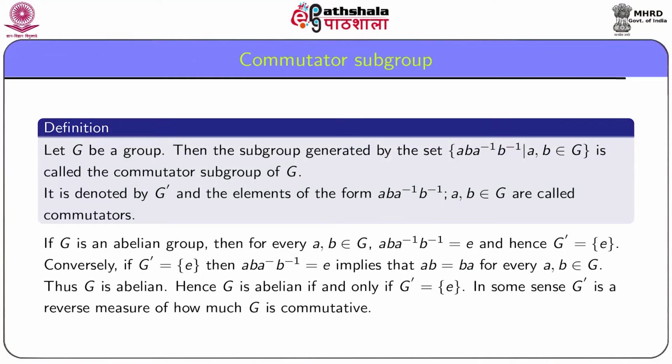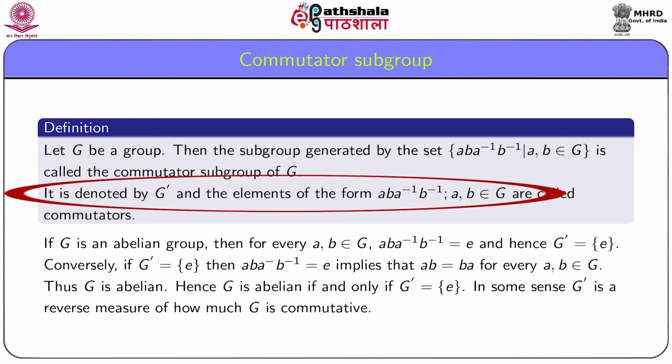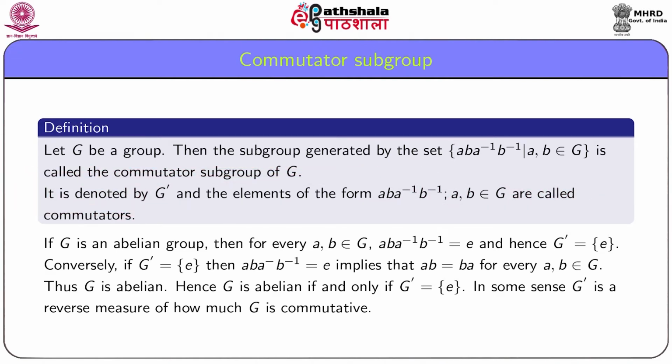Now we define the commutator subgroup of a group G. Let G be a group, then the subgroup generated by the set of all elements of the form a, b, a inverse, b inverse, where a, b are in G, is called the commutator subgroup of G. It is denoted by G dashed, and the elements of the form a, b, a inverse, b inverse for a, b in G are called commutators.